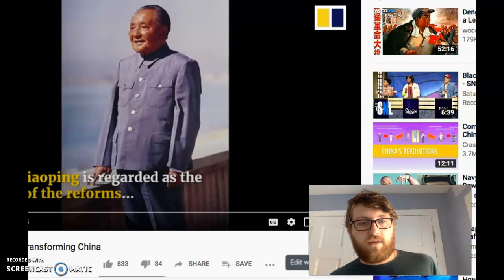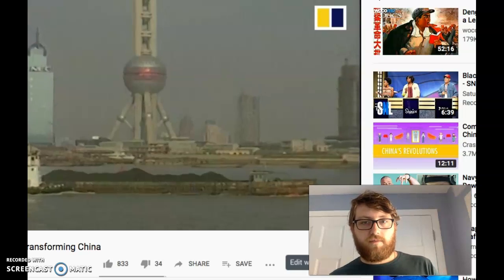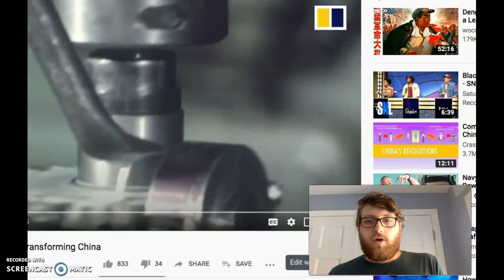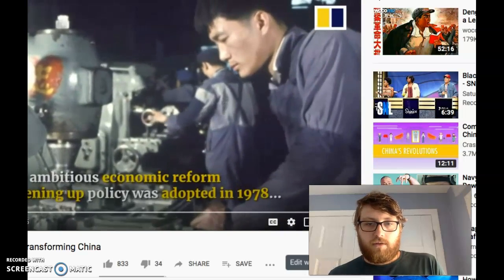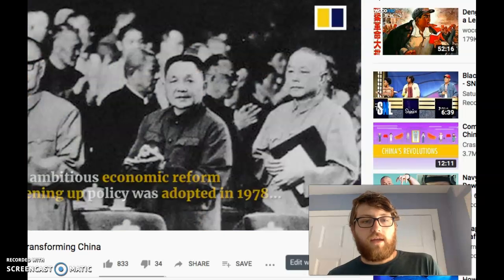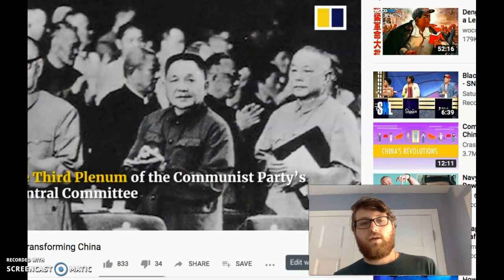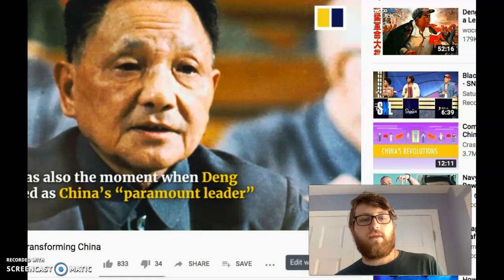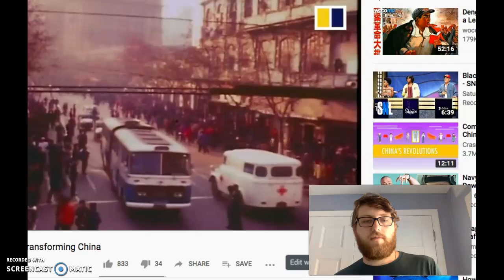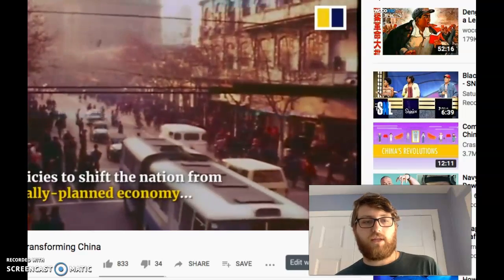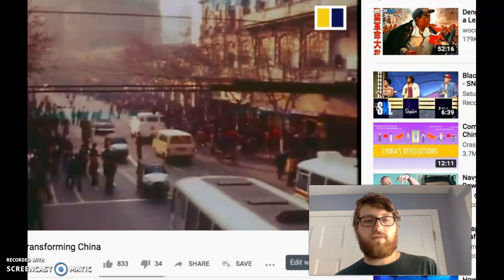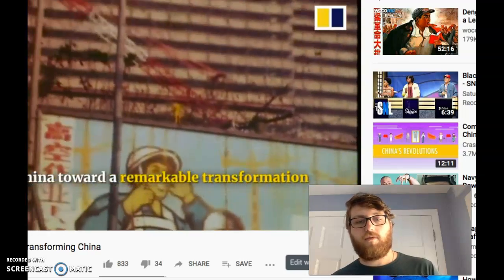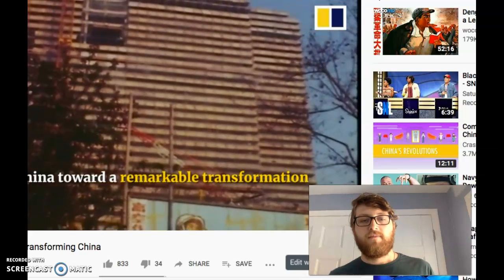All right, so it says Deng Xiaoping is regarded as the father of reforms. He's going to open up China to the rest of the world. And then it says his ambitions will kind of get rid of the Communist Party. Right? That was also the moment when Deng emerged as China's practical leader. Its policies shift the nation's economy from a command economy to a more market economy.